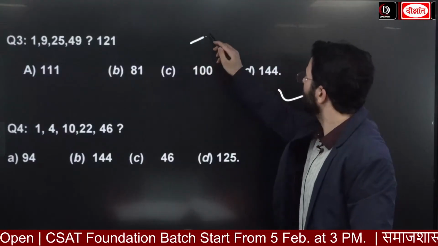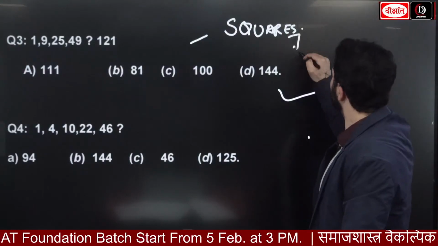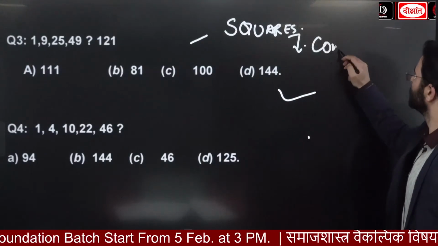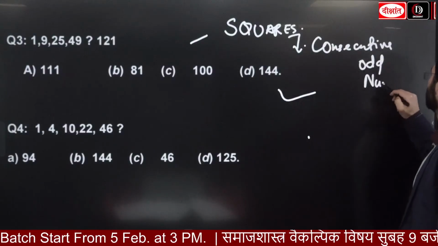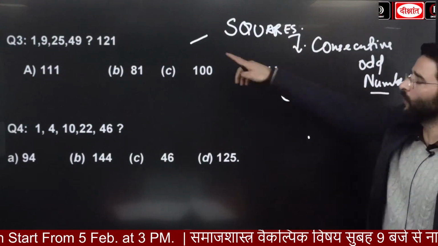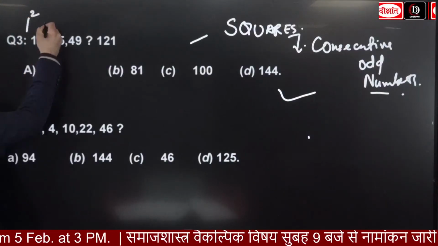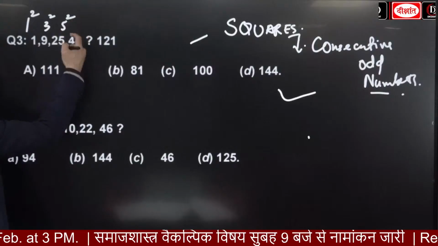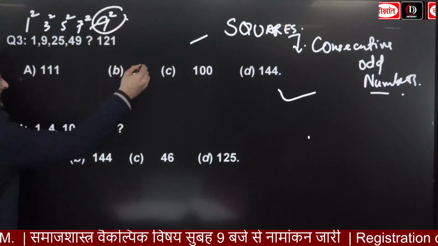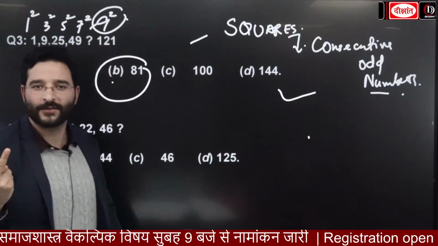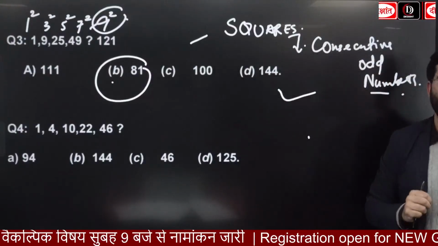Very good. Here you are going to see it is the squares of consecutive odd numbers. If I look at this one, guys, can you see this? This is 1 square, then 3 square, 5 square, 7 square. The next one is going to be 9 square, that is 81. This was also a level first question, it was easy. Let me see how you are going to perform on level 2 or level 3.